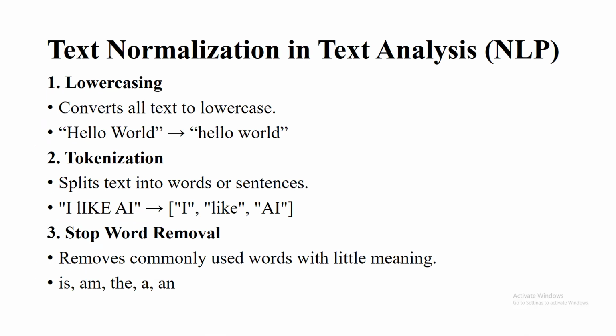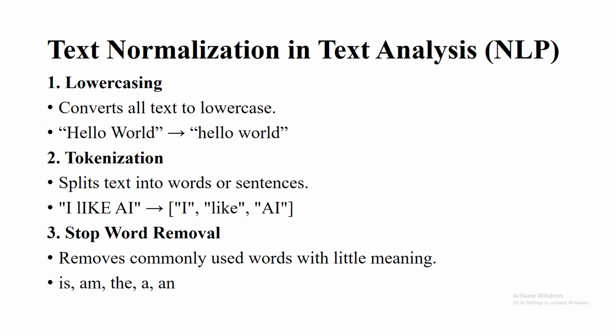In text normalization and analysis, the flow is, the first thing is lowercasing. In lowercasing, all the text is converted to lowercase. In this example, I change from "Hello World" to "hello world", that is, uppercase to lowercase. The second thing is tokenization, which splits the text into words or sentences. For example, "I like A" is split into "I", "like", and "A", separated by commas and double quotes.